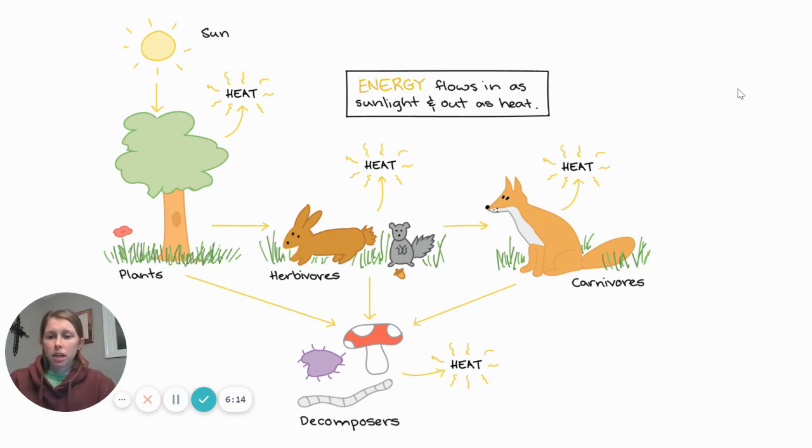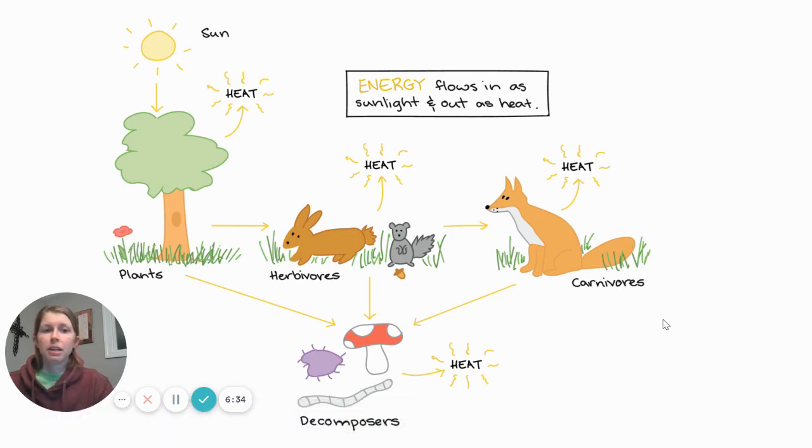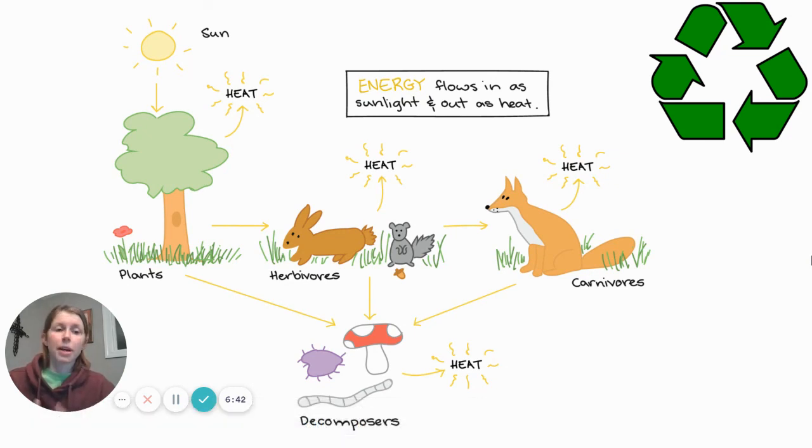It's because your cells are changing the chemical energy from the food into mechanical energy, and it's releasing heat. And so you know that this happens, especially if you run around a lot, you feel really hot. That's why. It's because your body's releasing heat energy. And so we say that energy flows through ecosystems, and it is recycled, right? And so the energy that we're using, that energy has been around for as long as we know time has existed. And so that energy just keeps changing from one form into another.